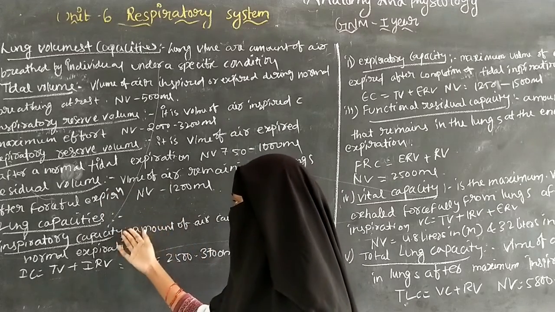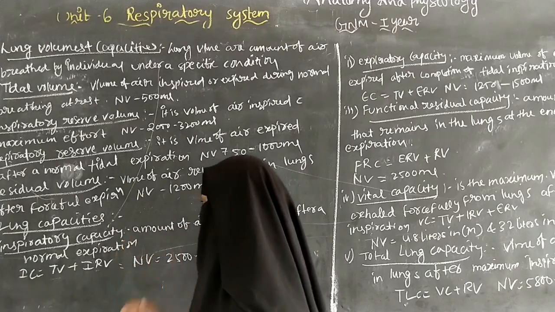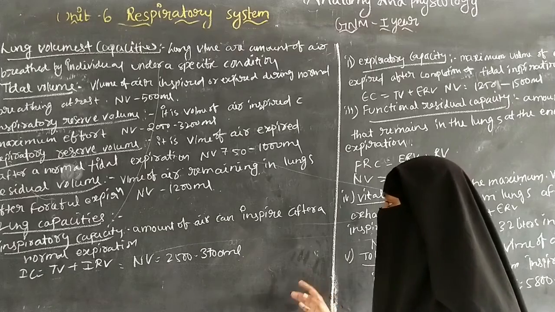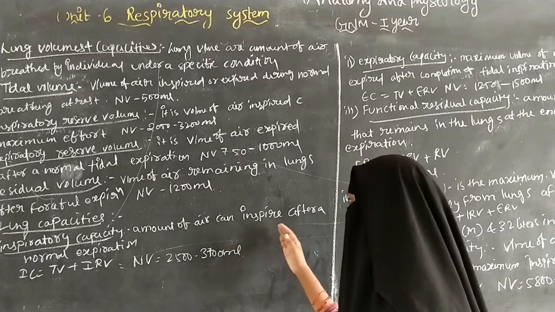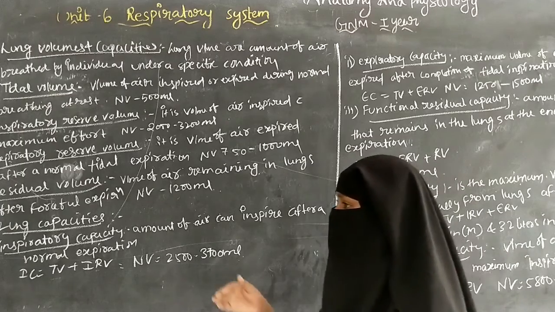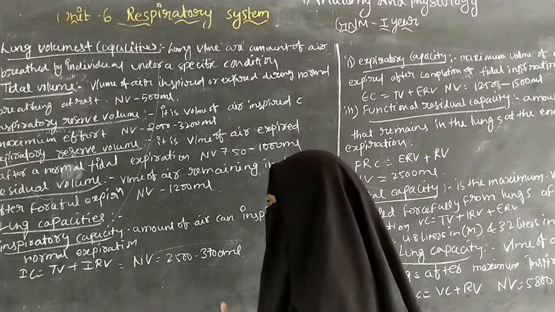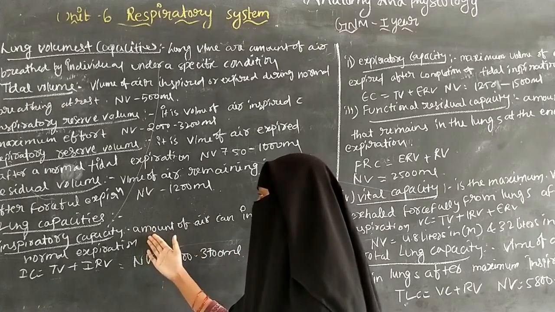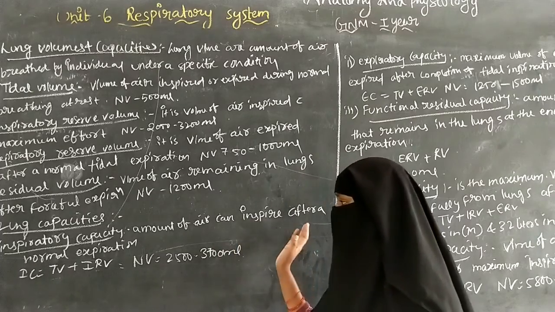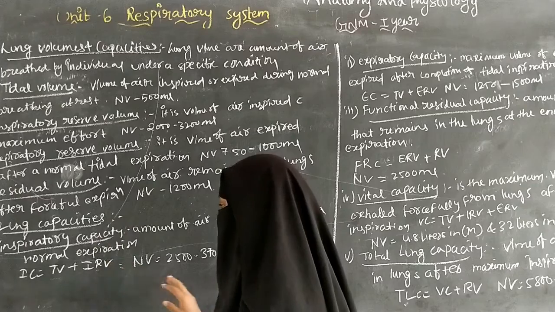Next one is lung capacity. Lung capacity includes the inspiratory capacity. Inspiratory capacity means the amount of air that can be inspired after a normal expiration. So after the expiration, how much air can be inspired is called inspiratory capacity.